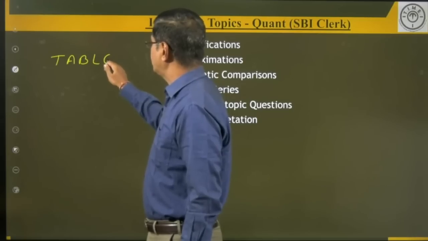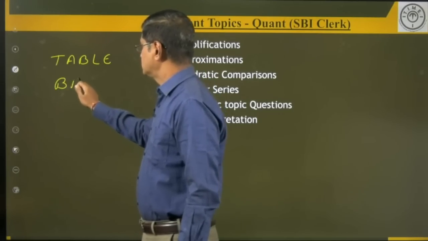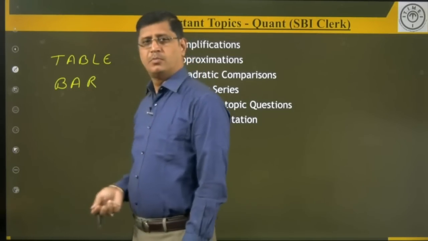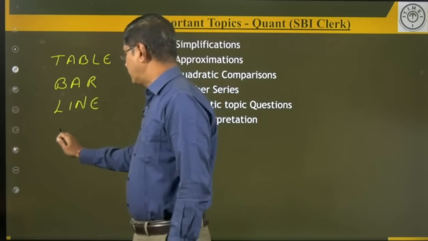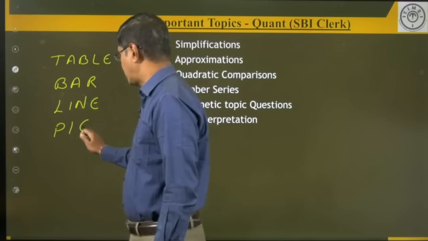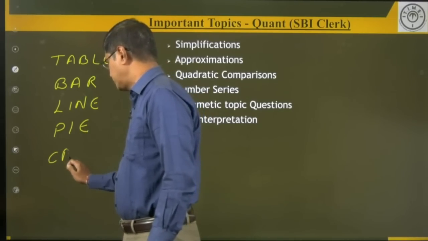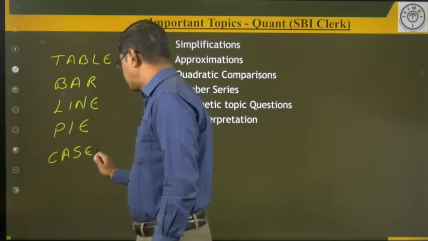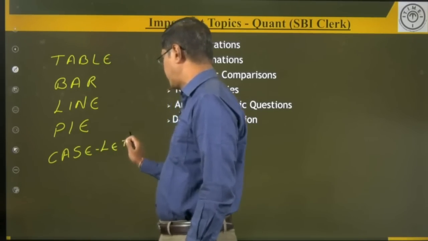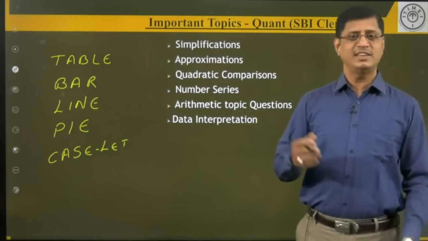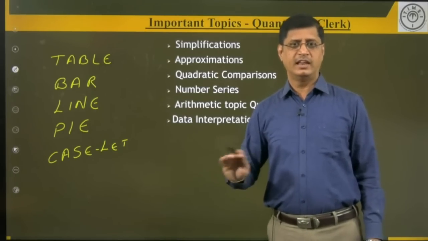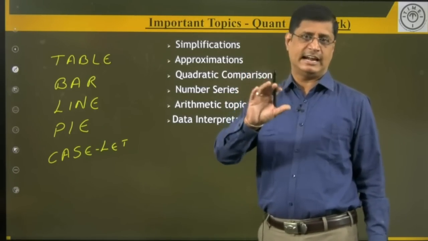The second one is a bar graph. So, table, bar graph, the next one is a line graph, and another is a pie chart, and one more is a caselet. My dear students, selection of the set is very, very important. Some sets look difficult, but the questions may be easy. So, don't give up any set without observing the data and the questions.